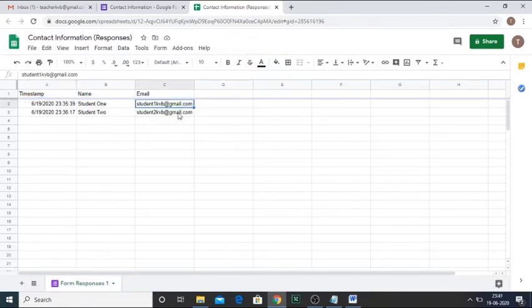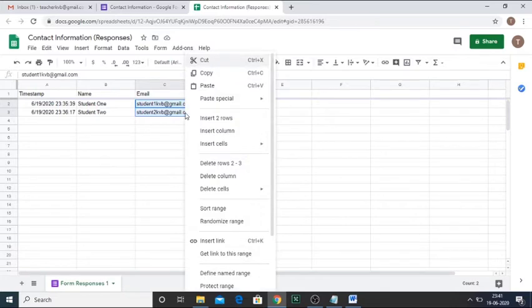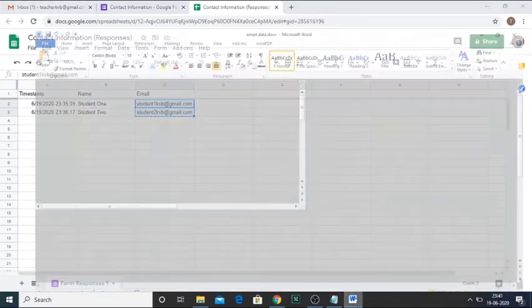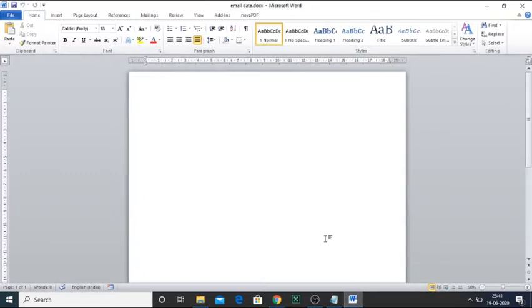Now we will copy this email address, and I will simply paste it in a Word file so that I can get this email ID. While pasting I should take care of one thing: it should not be pasted in a tabular form. It should be pasted in simple text form. Now I'll put one comma after each email ID. Now what will this help? This will help while creating the contact.